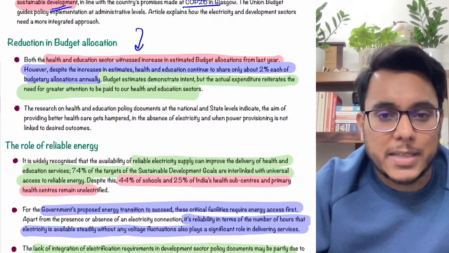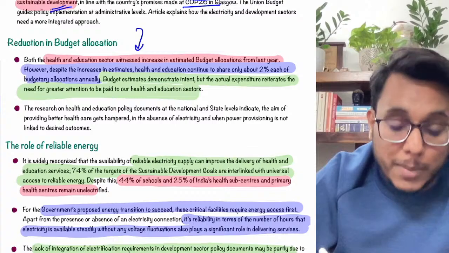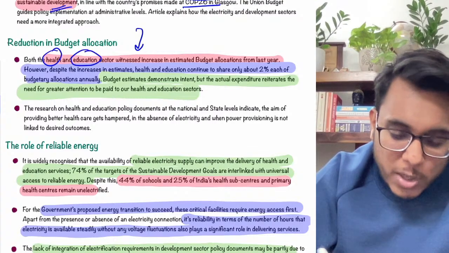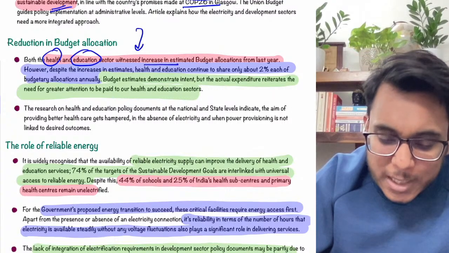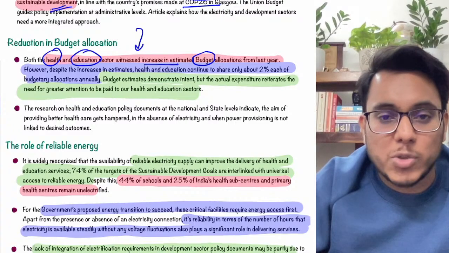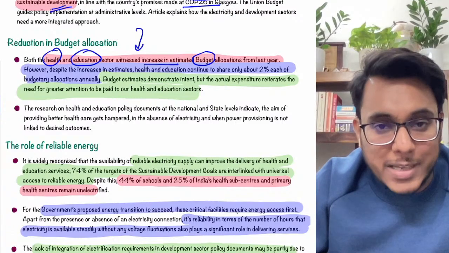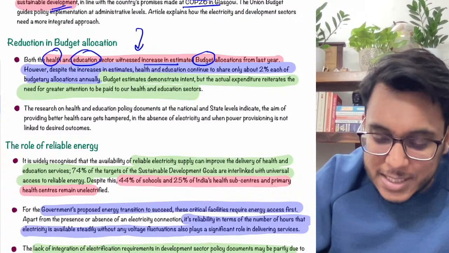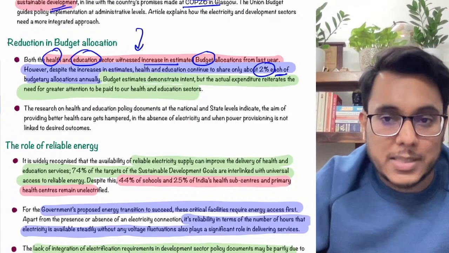Actually, one analogy has been given in this article. There are two other important components in the budget, that is health and education. We have witnessed an increase in the estimated budget of health as well as education over the last 2 years. This shows that the intention of the government is positive, but at the same time, health and education each share just around 2% of the total budgetary allocation. Is it clear or not?